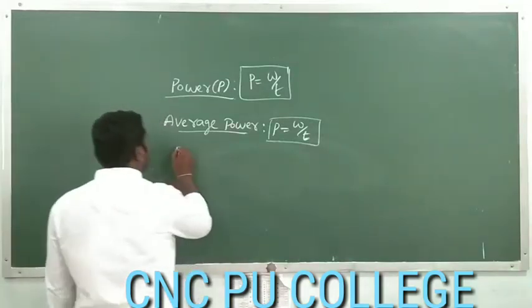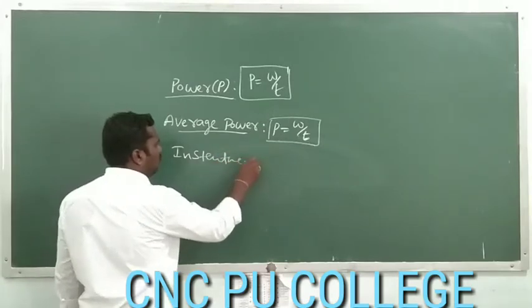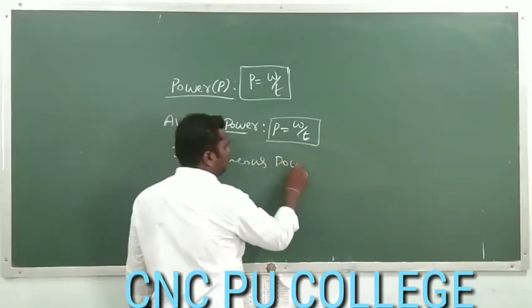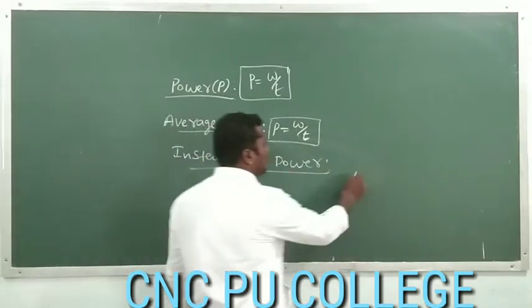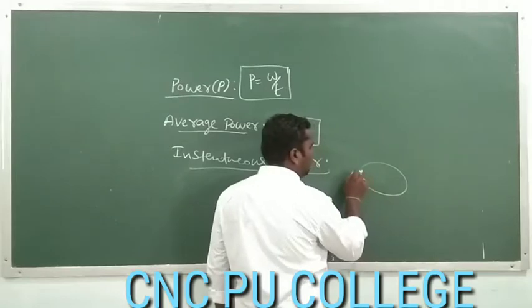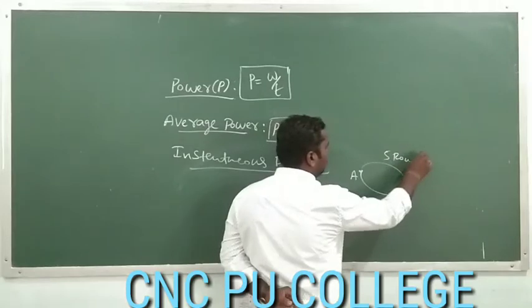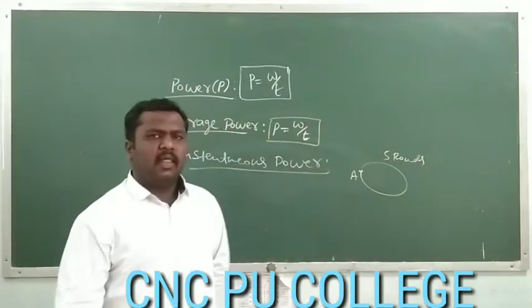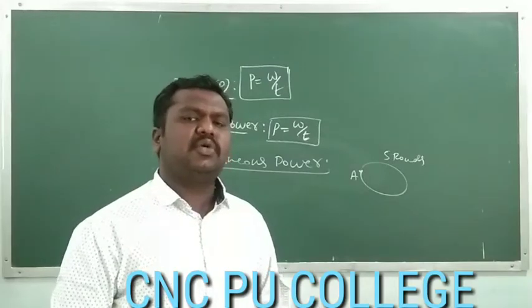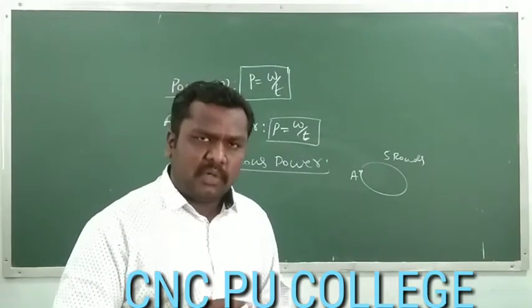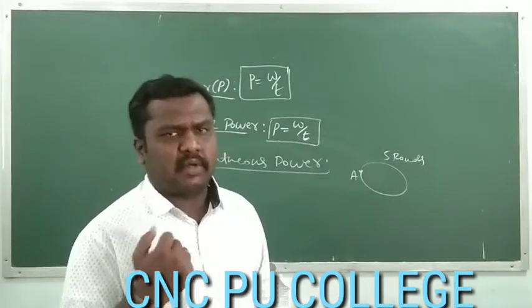Then instantaneous power. Let us assign work to a person A. He has to complete 5 rounds, running across a circular path. We are not waiting until the task is completed. At some instant I want to know his power.